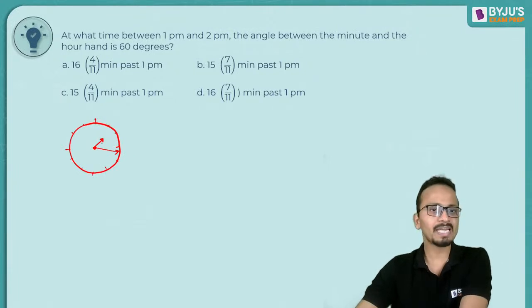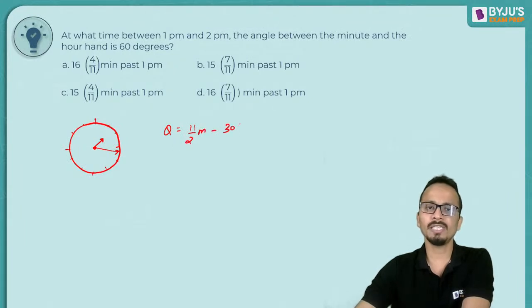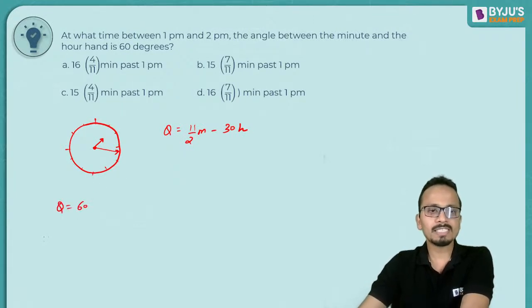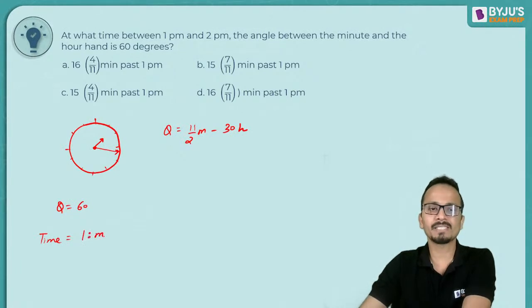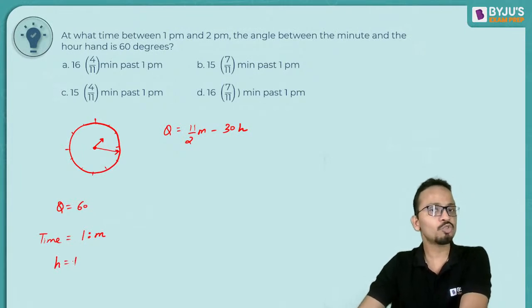Okay, so to make an angle of 60 degrees, our hand should be ahead of the minute hand. So the formula that we'll use is theta is equal to 11 upon 2 m minus 30h. Now here theta is 60 degrees, which is given in the question. Now the time that we are looking for is between 1 and 2 o'clock, so it will be some minutes past 1 o'clock. So the value of h will be equal to 1.